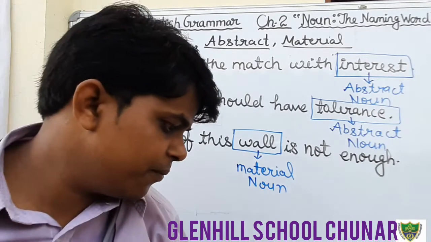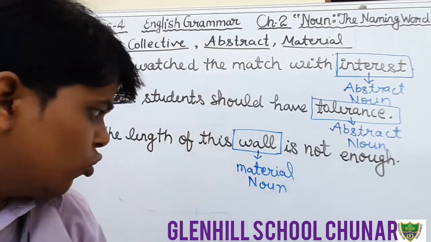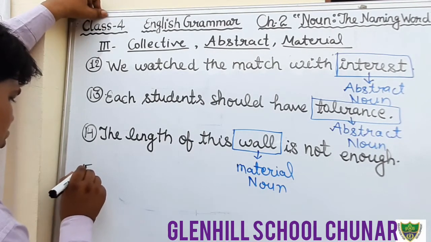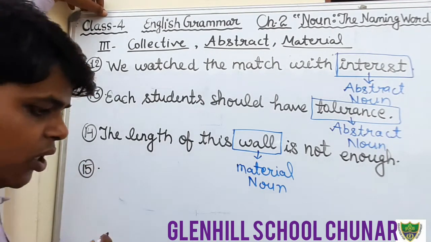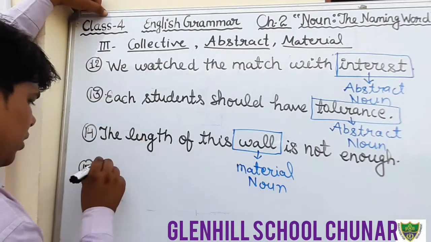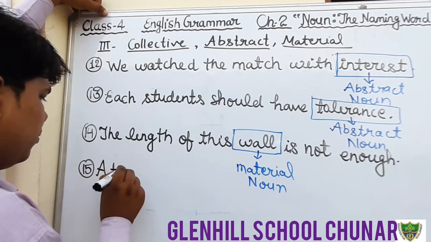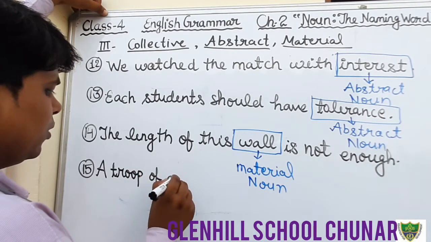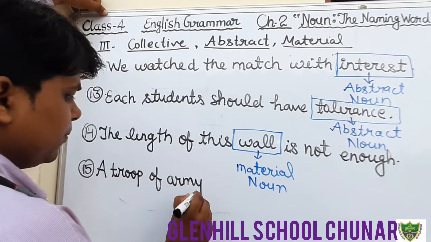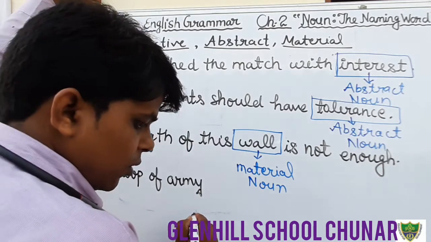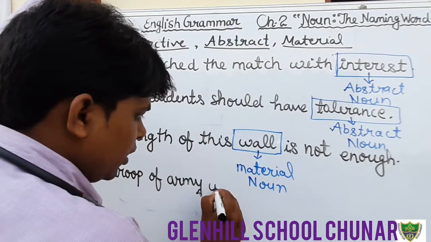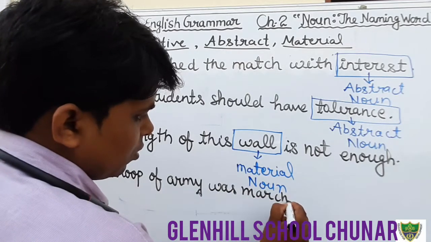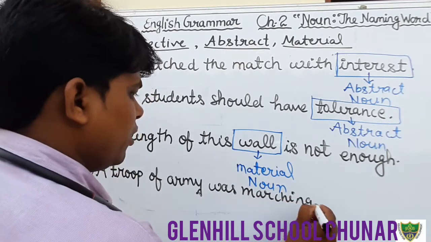Okay students, and the next question, question number 15, that is the last question. What is the question? A troop of army was marching ahead.